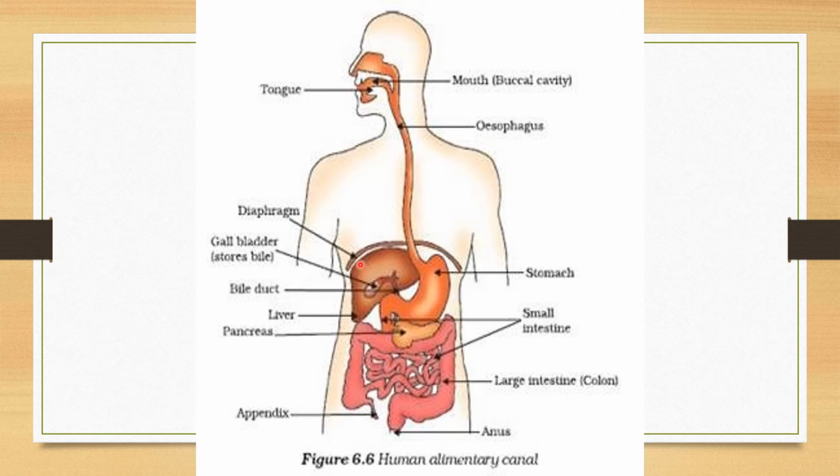So the bile released from the liver does not go directly into the small intestine, but is stored in the gallbladder. Okay, the gallbladder is a leaf-like structure which helps in the storage of the bile only. Then from there the bile enters the small intestine for digestion.